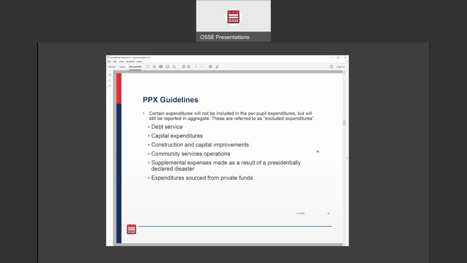The list of expenditures that will be excluded are debt service, capital expenditures, construction and capital improvements, community service operations, supplemental expenses made as a result of a presidentially declared disaster, and expenditure sourced from private funds. There's no change from the previous 2 years in how we've collected the excluded expenditure data; we're just continuing as we have been in the past.